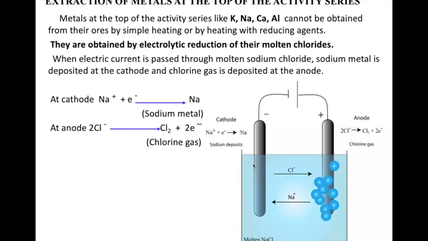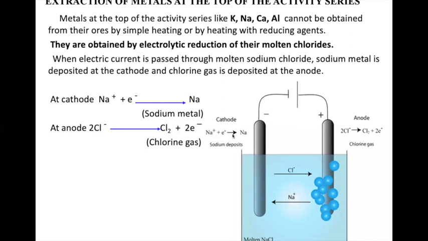Now, let us take NaCl in a solution. Take 2 electrodes, one is a positive end and one is a negative end. The positive end of the electrode that is connected to the positive side of the battery is called anode. The cathode is negative because it is connected to the negative end of the battery. And when the current is passed through it, what will happen? We'll get Na positive and Cl negative.